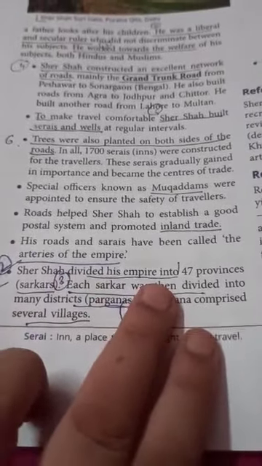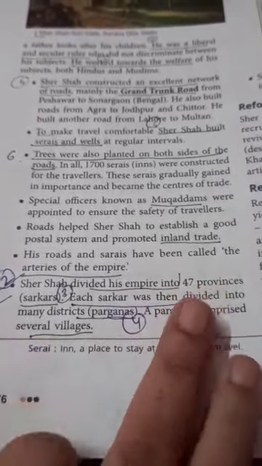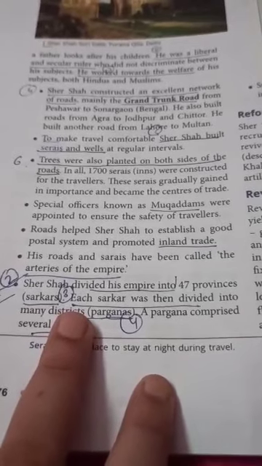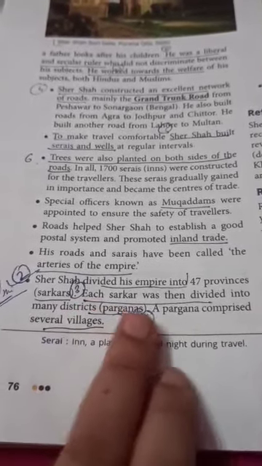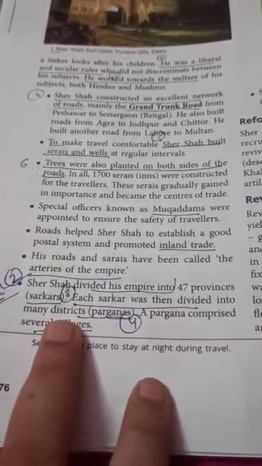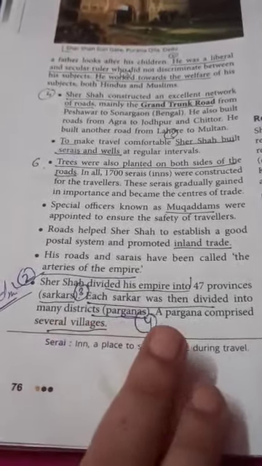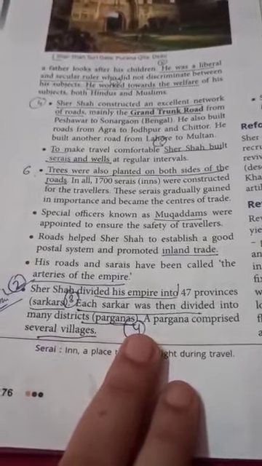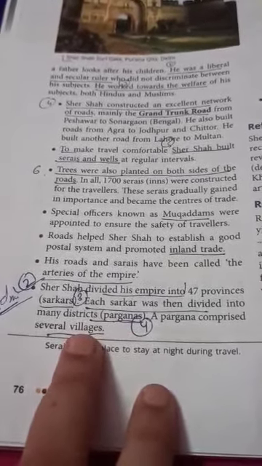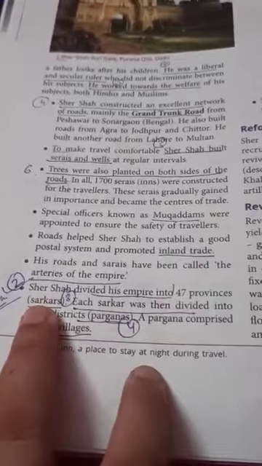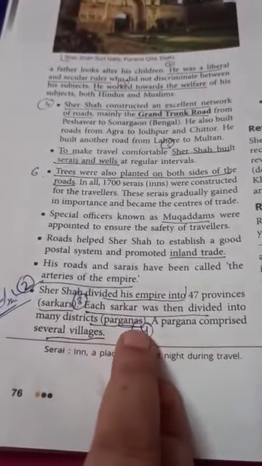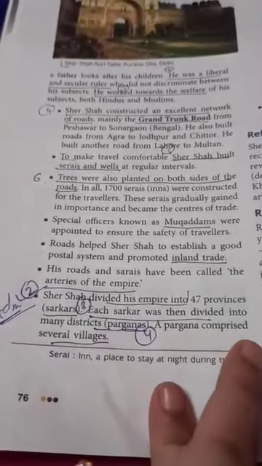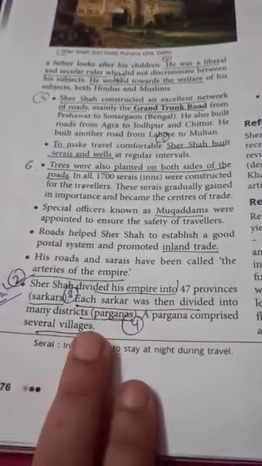Number 2, Sher Shah divided his empire into 47 sarkars. Each sarkar was divided into parganas, and a pargana comprised several villages. This way also you can write down.